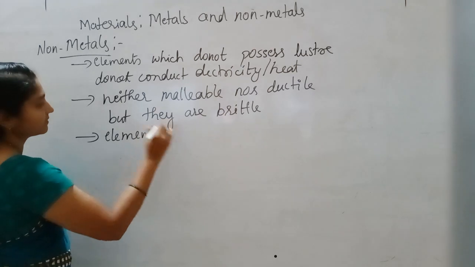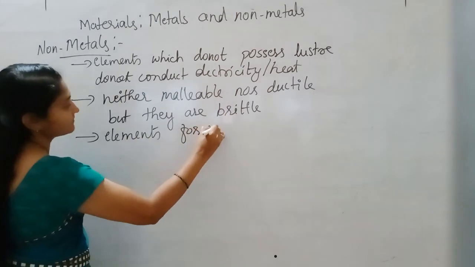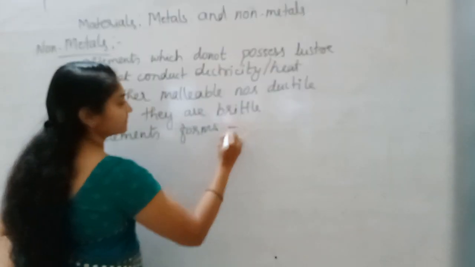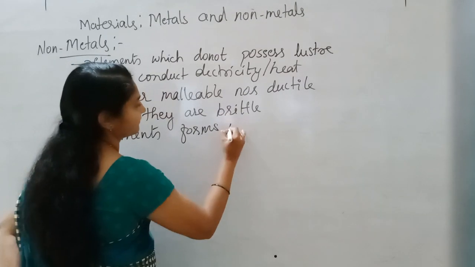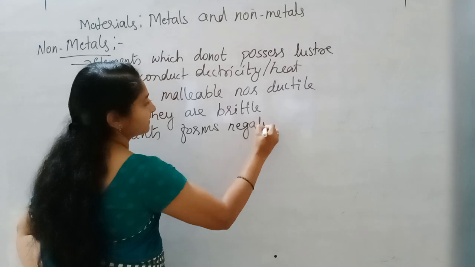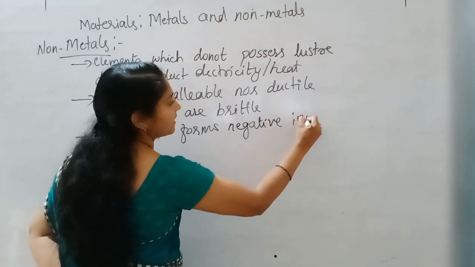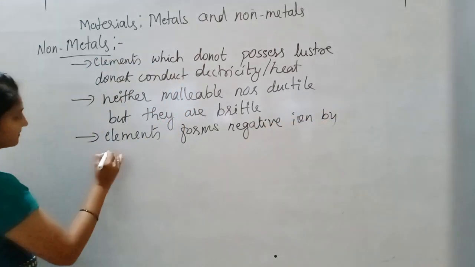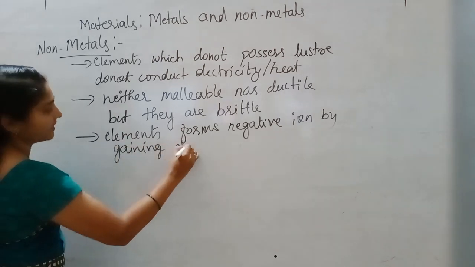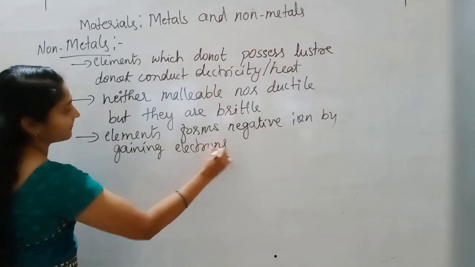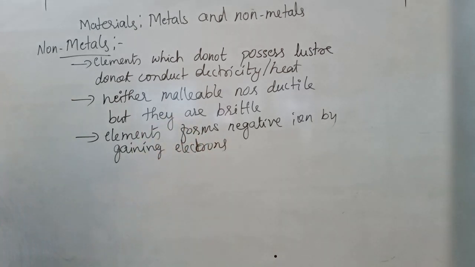Elements form negative ions by gaining electrons. These are what?